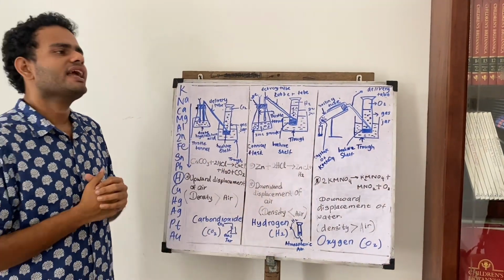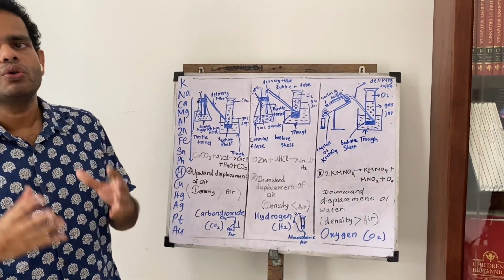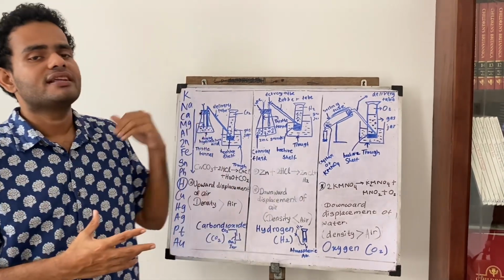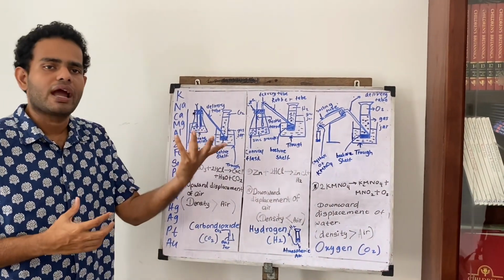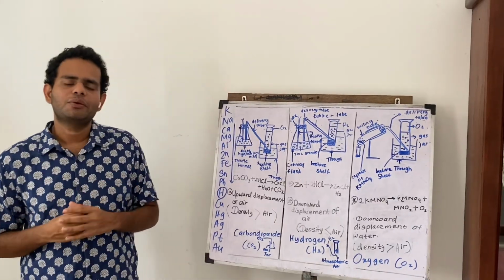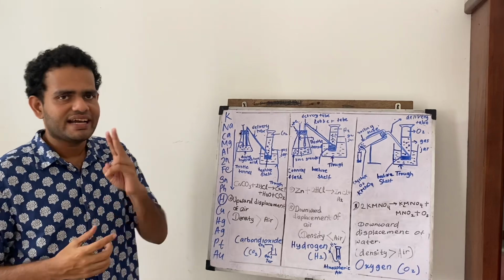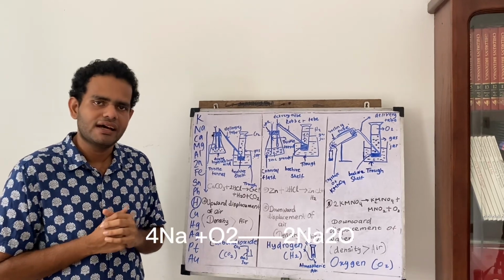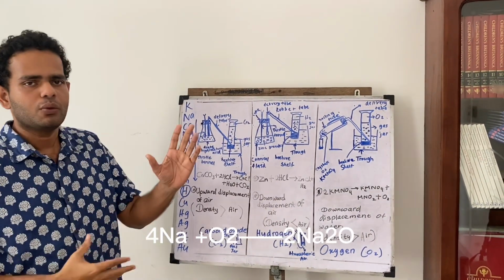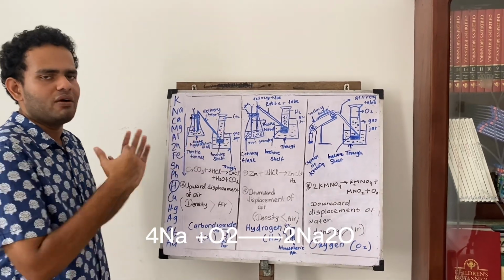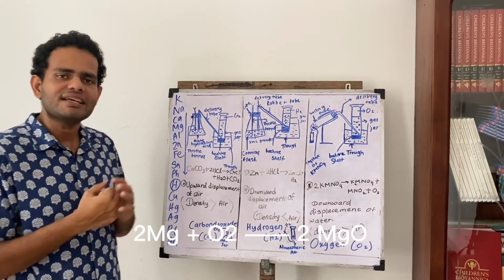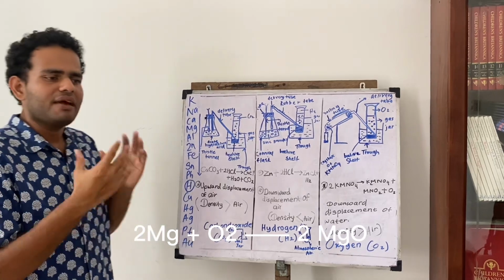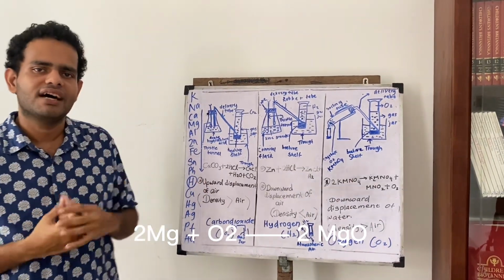After that, the main thing we discuss in this lesson, son, is how the metals are going to react with oxygen, that means with air, and how the metals are going to react with water, and how the metals are going to react with dilute acid. Talking about metals reacting with air, two main examples are discussed: what is formed when sodium reacts with air, and what is formed when magnesium reacts with air. Son, when sodium, Na, reacts with oxygen, it forms Na2O. Remember these after balancing them. Likewise, when magnesium reacts with air, Mg plus O2 forms MgO, right? So these are examples where metals react to form oxides.